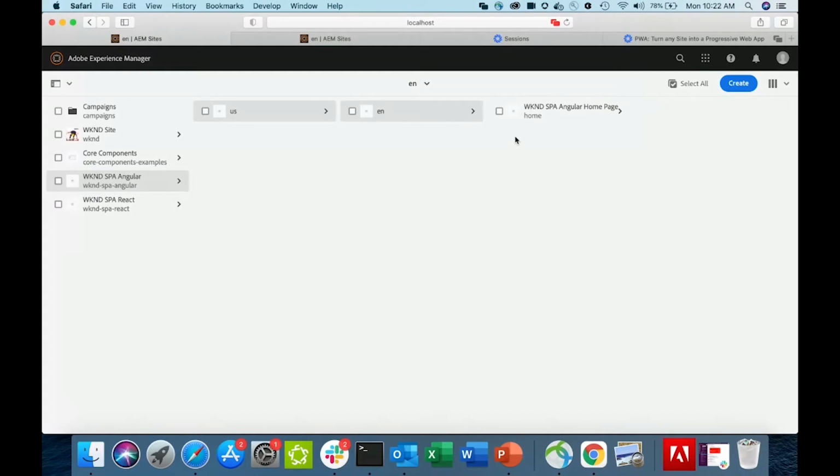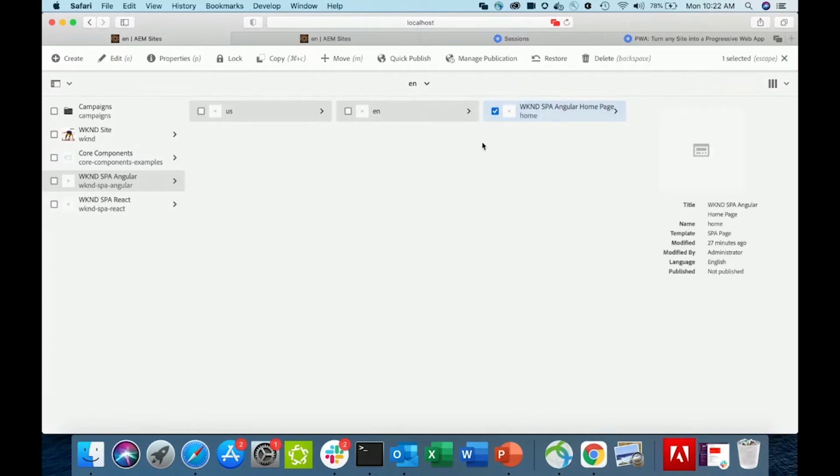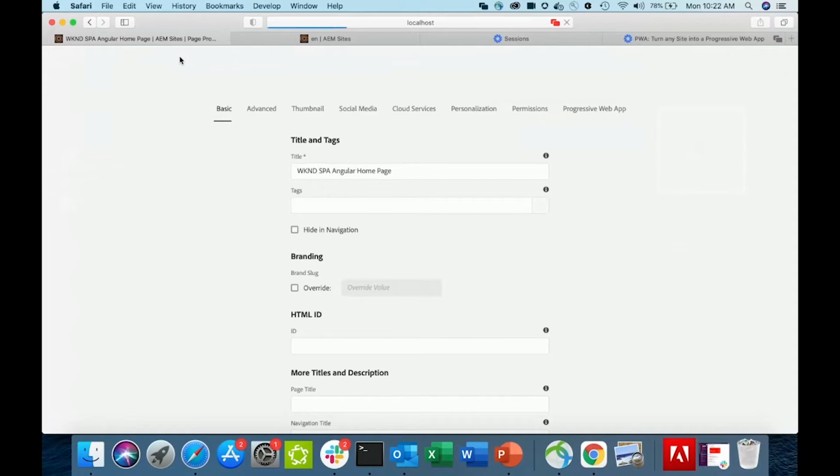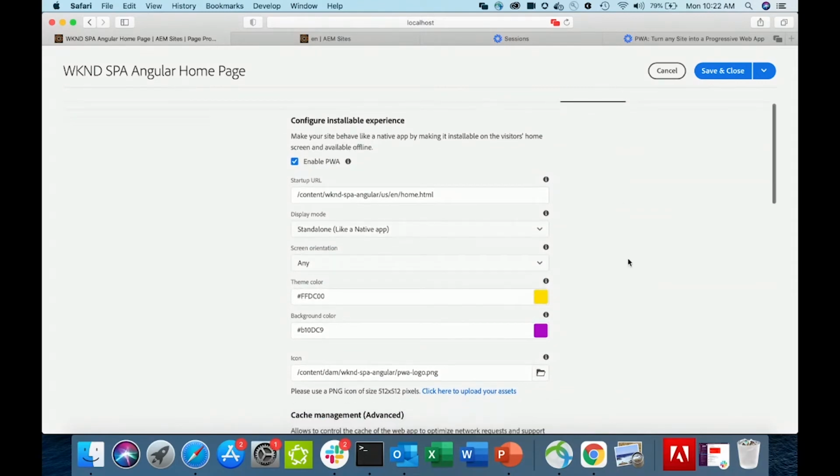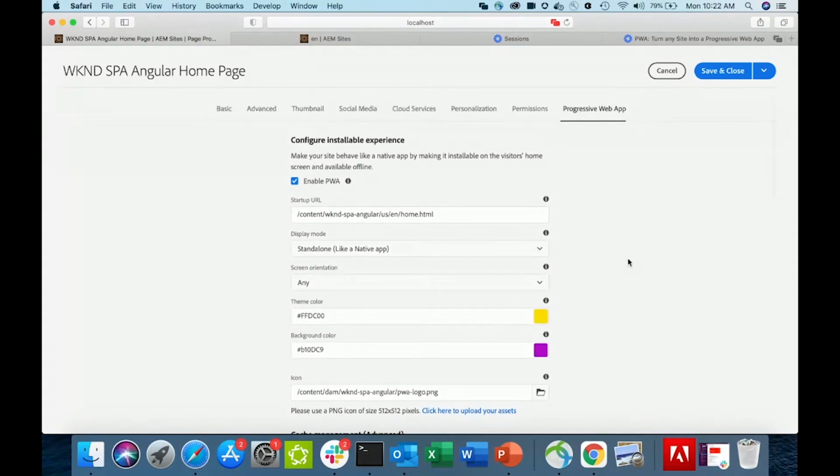And what we did is we want you to select a page that will be the starting page of your site solution and click Properties. And when you go to the properties of your page, you should see a new tab showing up called Progressive Web App. So I click on the Progressive Web App tab, and it gives you a bunch of properties that you configure, and you can convert your site into a Progressive Web App.